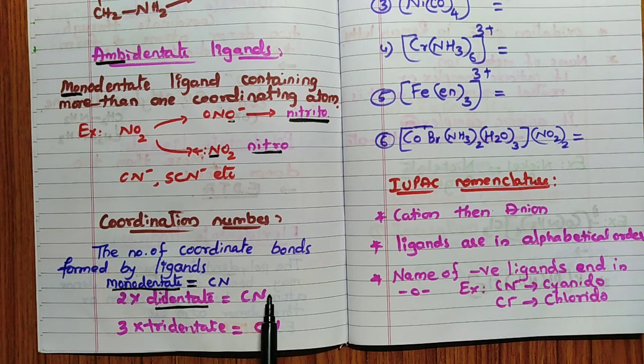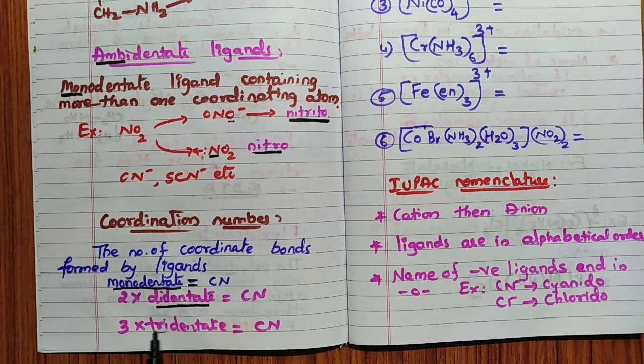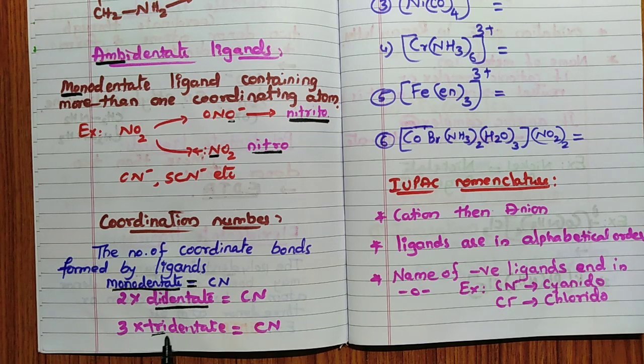If tridentate is present, multiply by 3, because tridentate can form 3 bonds. So didentate, how many ligands? Into 2. Tridentate, how many? Into 3.